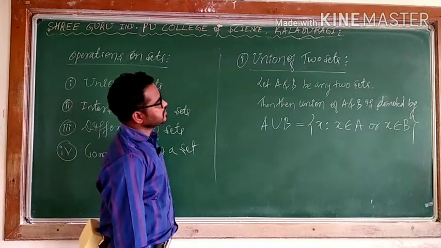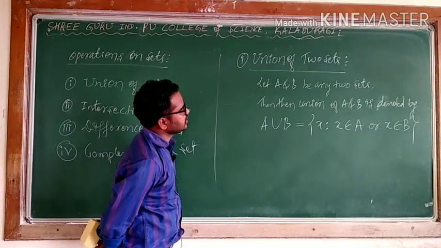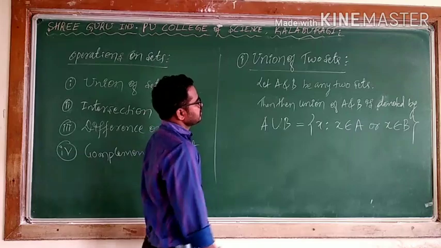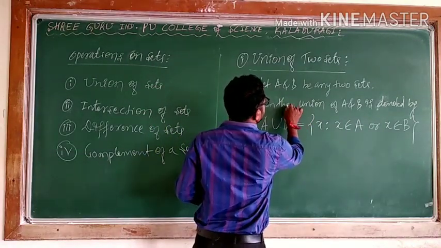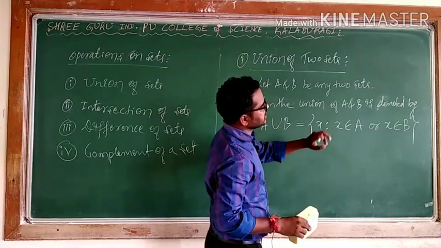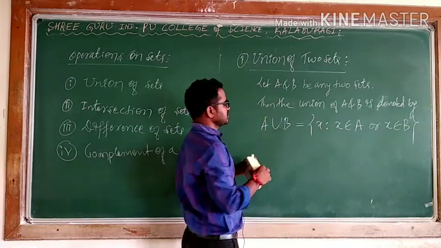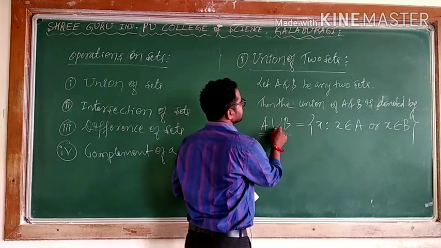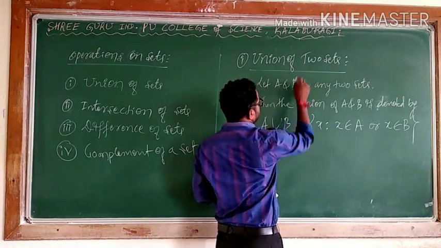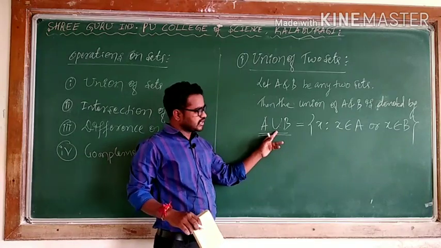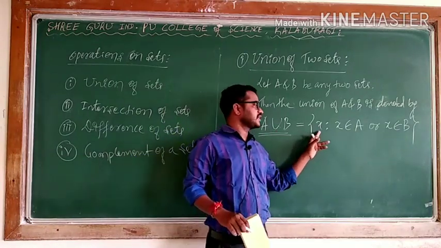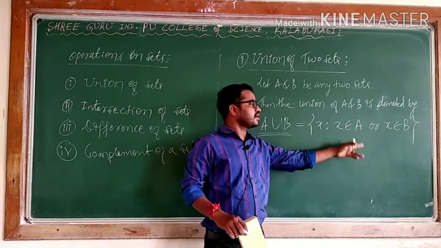So, A and B be any two sets, then the union of A and B is denoted by this symbol. This symbol is nothing but the union of two sets, A ∪ B. A ∪ B is equal to {x such that x belongs to A or x belongs to B}.